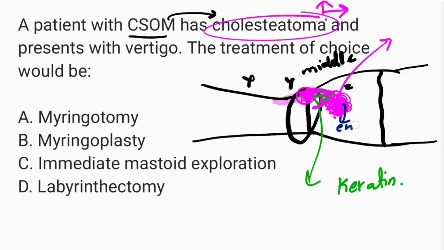It produces enzymes, and these enzymes are very cruel to the bone, and they will start eroding the ossicles. In our middle ear we have 3 small bones. What are they? Malleus, incus, stapes. So these enzymes will start to erode these ossicles. These enzymes will start to erode mastoid air cells. Then there is the canal of the facial nerve, and even inner ear structures, these enzymes will try to damage. So this cholesteatoma is kind of destructive in nature.